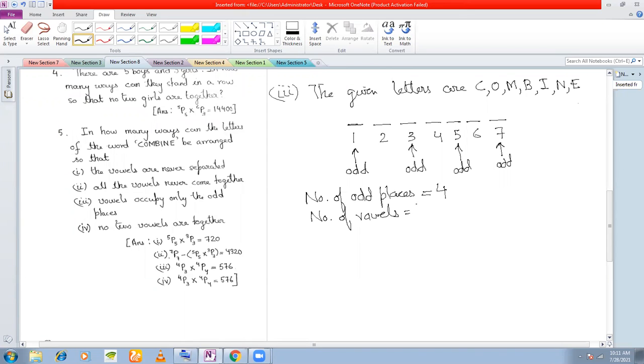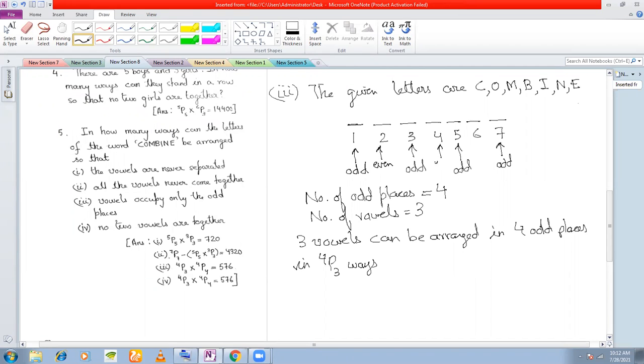How many vowels are there? 3 vowels, right? So 3 vowels can be arranged in 4 odd places in how many ways? In 4p3 ways, right? Now, after arranging the vowels in the odd places, how many places are you left with? You are left with these even places. So 3 even places you are left with.